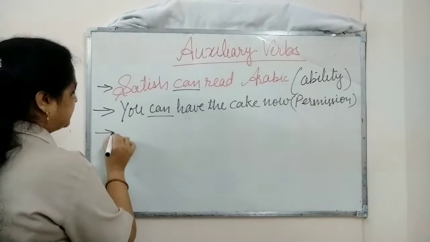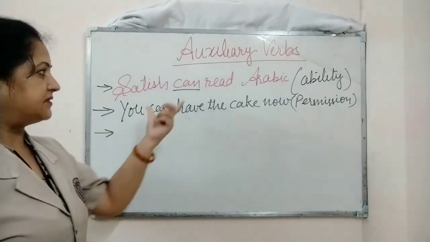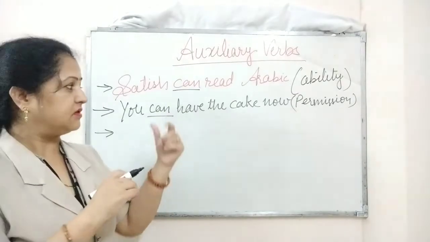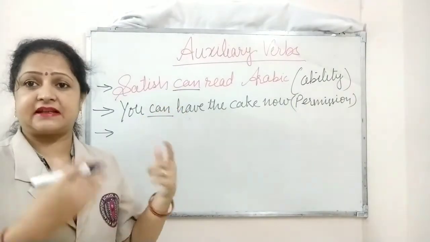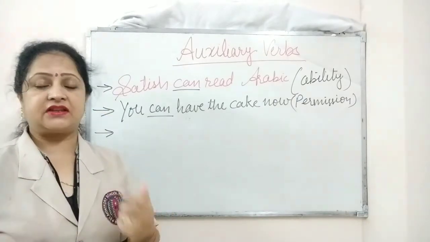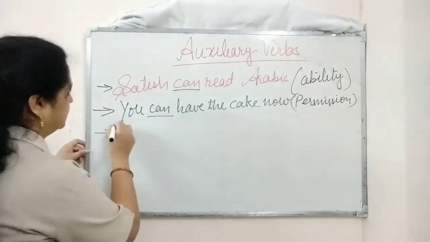Now let's take one more example, based on the past form of can, that is could. You could feed the dog in the evening.